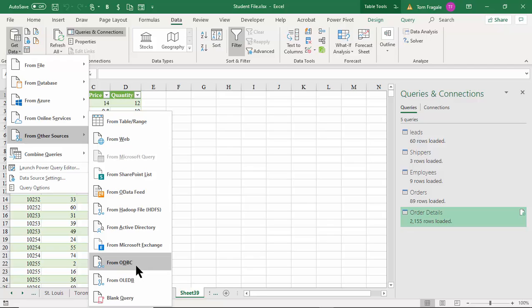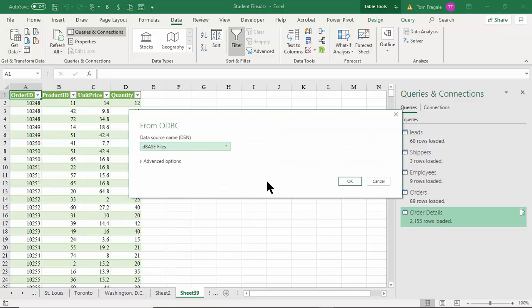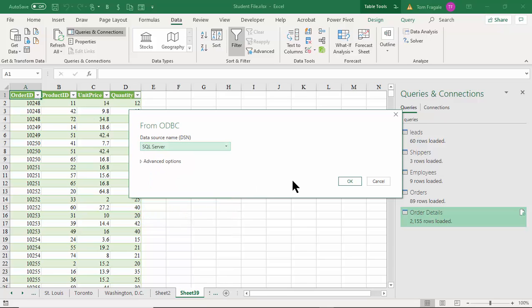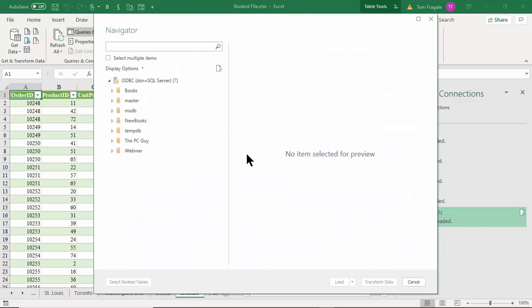So talk to your IT team. They can give you the ODBC driver for your database, and they'll know what that is. So I'm going to pick on From ODBC. Now, when you do this on your computer, you'll have a different list than I have, because they can give them different names, there's different sources, but they all work the same way. So I'm going to pick on the SQL Server from this computer, and I'll pick on OK. Now sometimes it'll ask you for your username and password, so you'll get that from your IT team. So now it's just connected to my SQL Server on this computer.